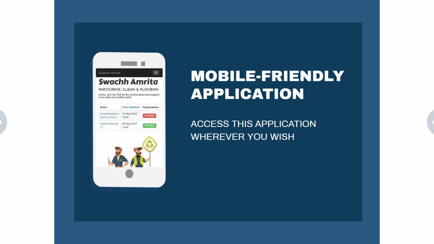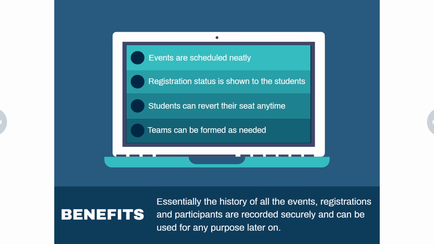Normally forms are used for registrations, so data is not accurate and redundant. Forming teams is difficult and manual, and there is a high risk involved as anyone with edit access can change the data, so it is less secure. So after building this application, it is easy to manage data, and event managers will get a clear picture of the registration status. It has many more benefits, like events are scheduled neatly and registration status is shown to the students, and they can revert their seat anytime until registration closes.